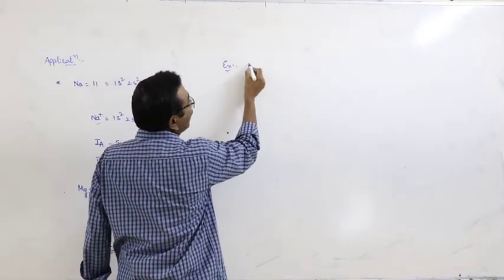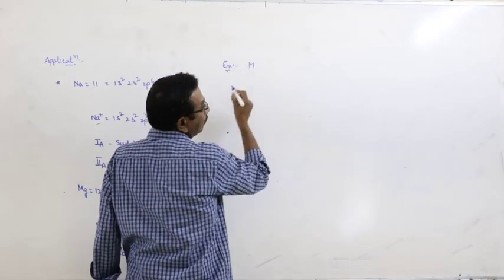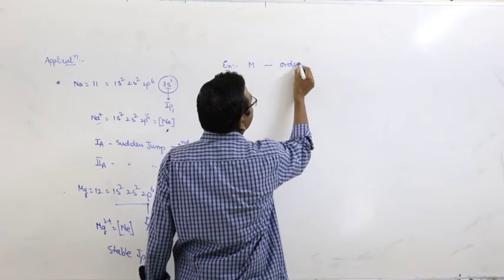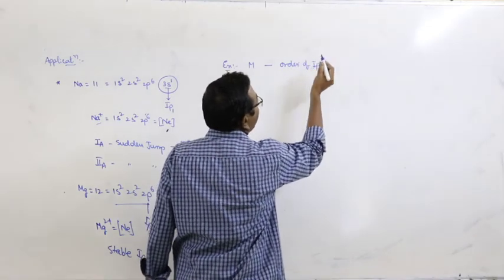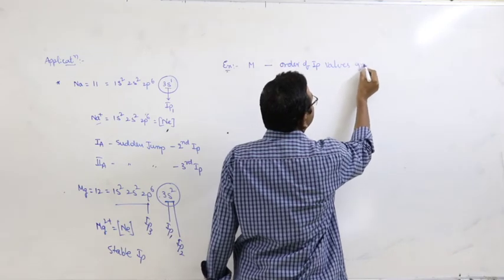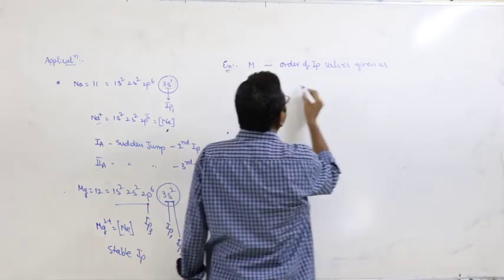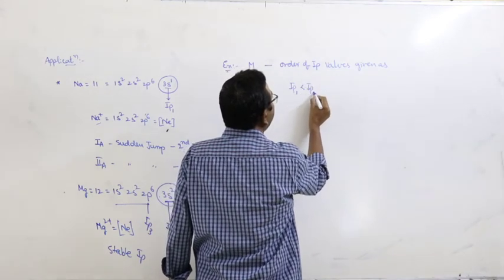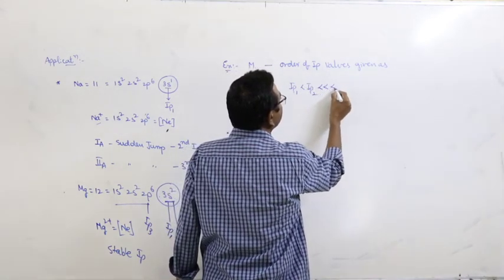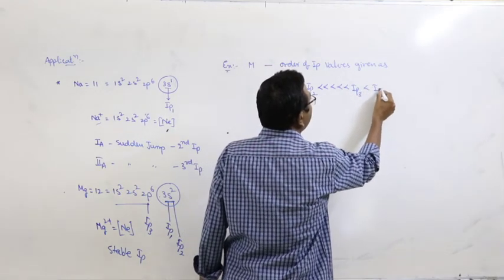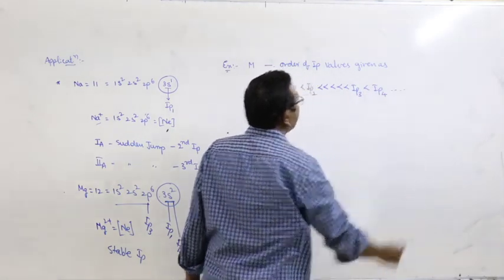Example, for a given metal atom M, the order of IP values is given as IP1 less than IP2, IP3 greater than IP4 and so on.